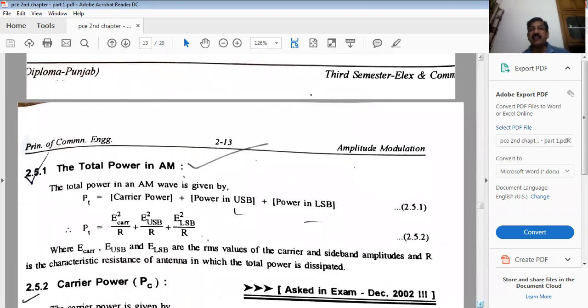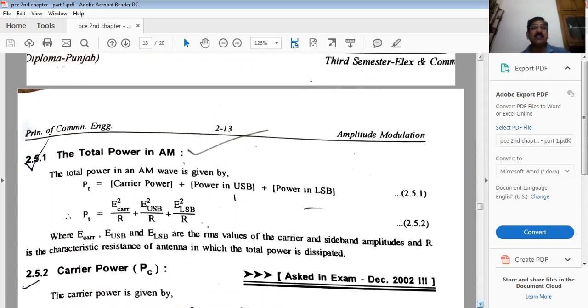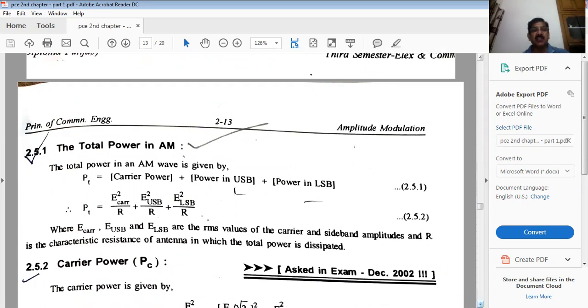The modulation index is nothing but the ratio of EM over EC. M varies between 0 to 1. Fine. Now, as the AM consists of three components: carrier, upper sideband and lower sideband, of course, for calculating the total power, we have to add these three.